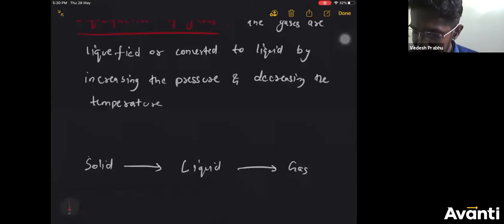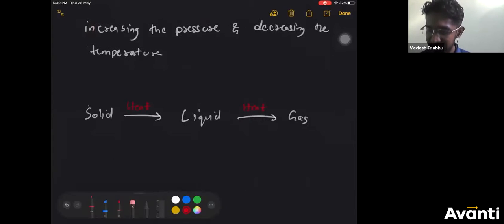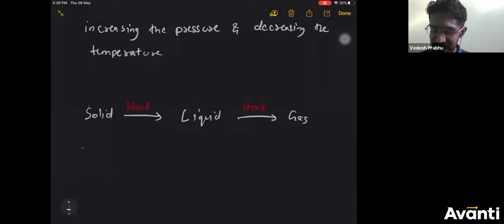If you heat the solid, you will get liquid. If you heat the liquid, you will get gas. In the same way, the inverse is also true.